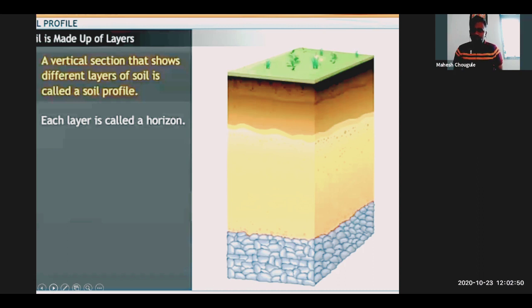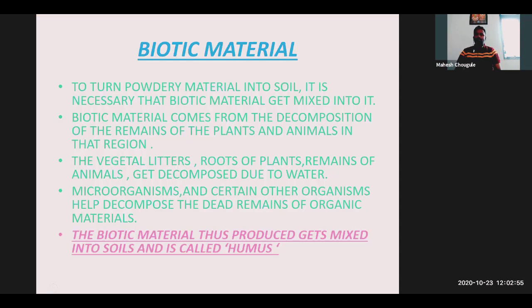Okay, so the next is biotic material. You can see on the screen, what exactly does biotic mean? Biotic means what? Can you answer my question? Biotic material means what? Who will answer this question? Do you have any idea about the word biotic? Biotic and abiotic. Okay, let's see in detail.